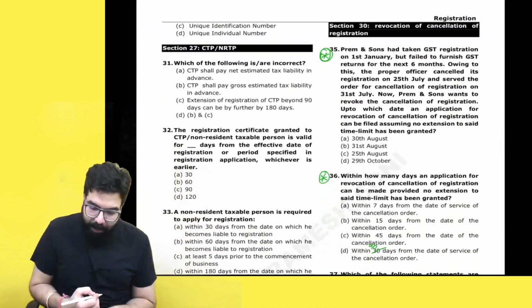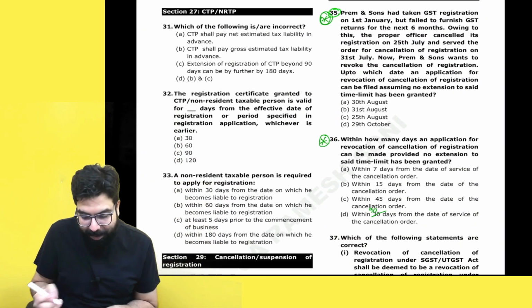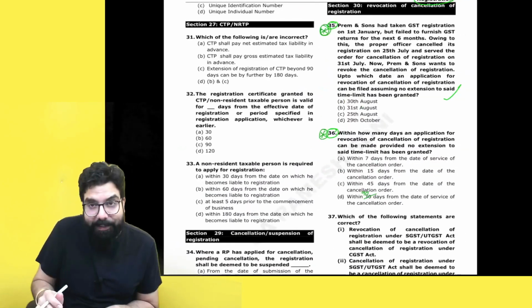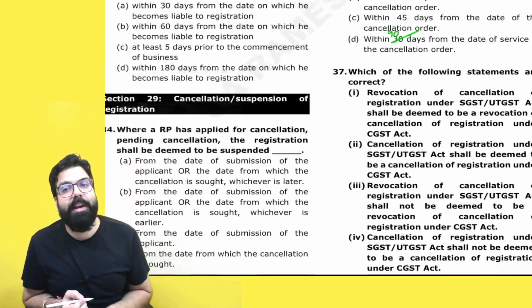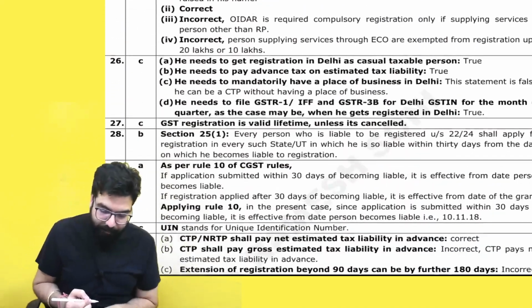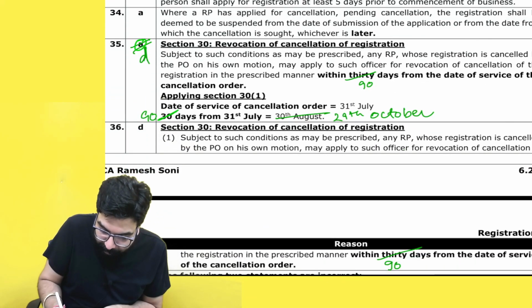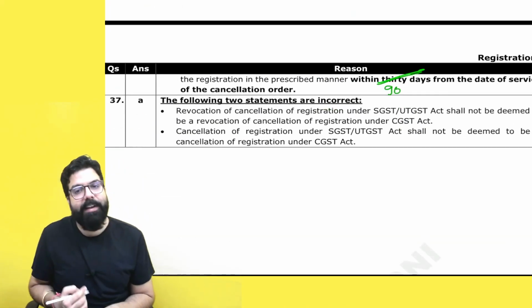Done, sir. Other than this, again in registration MCQ question number 35, one change is there. The answer has changed. In 36 the change is there. In the question there is no change. In the answer there is a change. Okay. Here 30 days will become 90 days because the time limit for revocation is now 90 days. Okay, sir. Done. You will see here the answer will become D. Instead of 30 days, it is now 90 days. And again here instead of 30 days, it is 90 days.